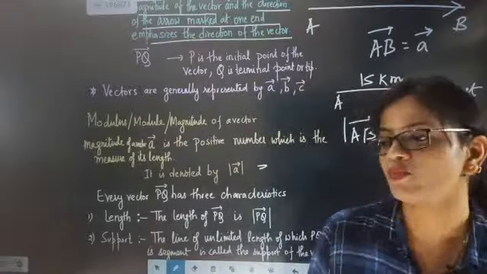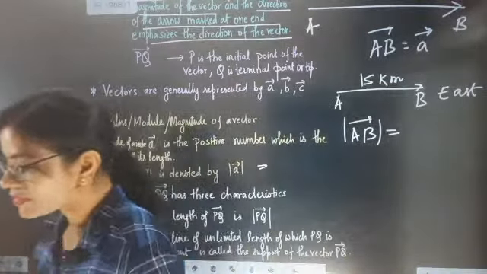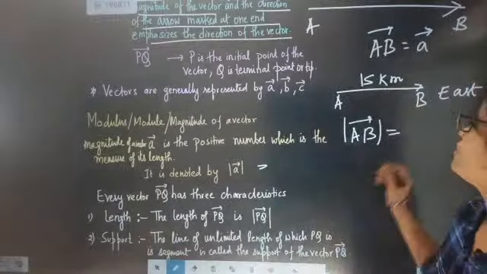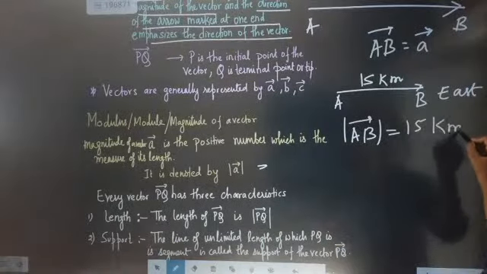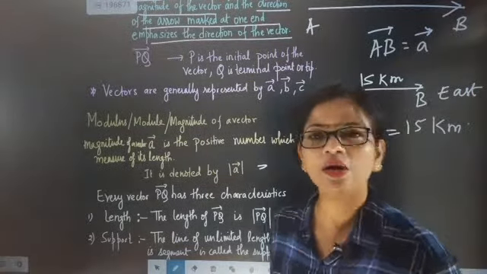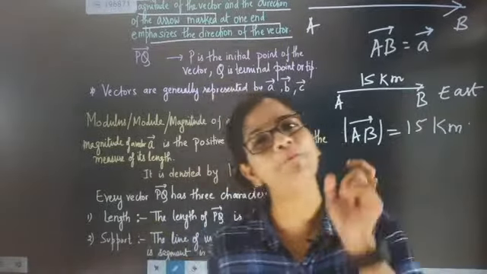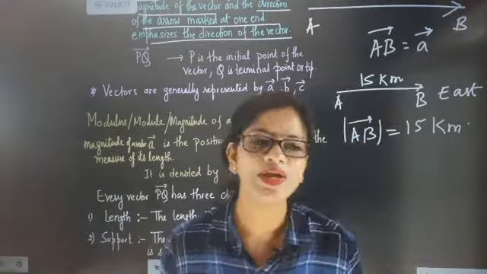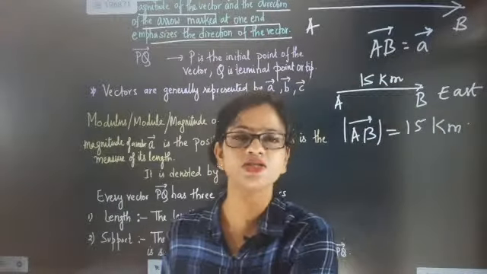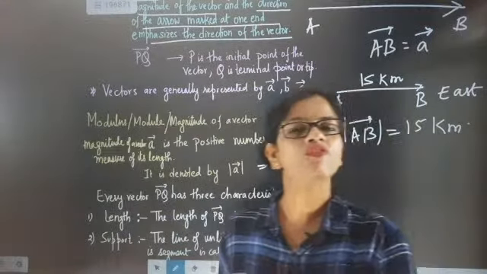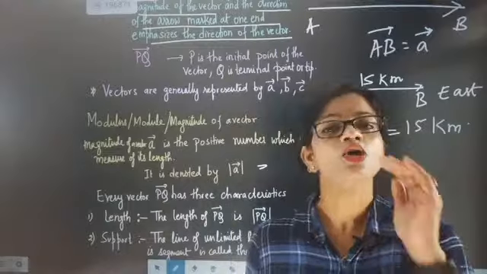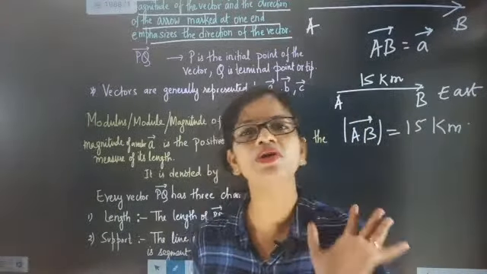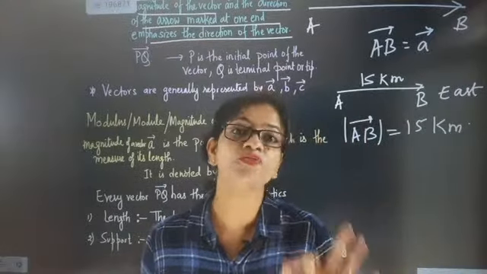So here what am I going to write? I am just going to write 15 kilometer here. I am not talking about direction, I am just talking about the magnitude. Here the car started its journey from A going towards B, covering a distance of 15 kilometer, so the magnitude will become pure distance, and that will be equal to 15 kilometer.